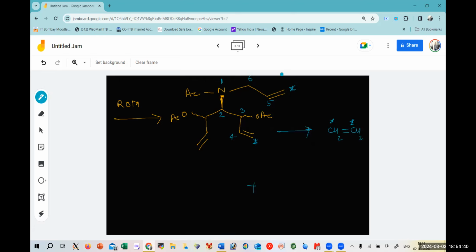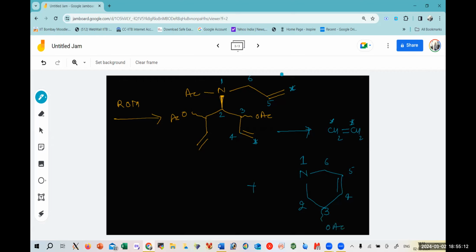So if you try to combine this, I will first make a 6-membered ring, because I know it is going to form a 6-membered ring. Now just name it 1, 6, 5, 4, 3, 2. Which two carbons are going to give you the compound? This 4 and 5 is going to give you a double bond over here, and the rest of the parts would remain as they are. The third carbon was having an O acetate group, so form an O acetate group over here.